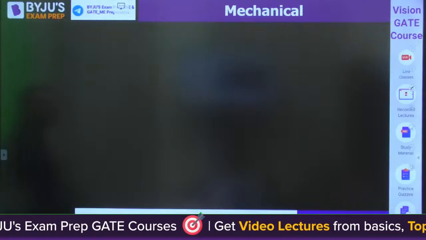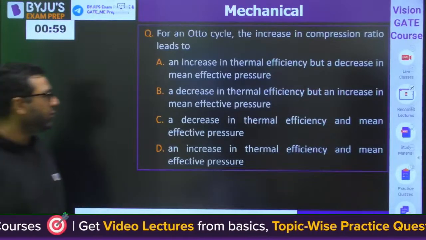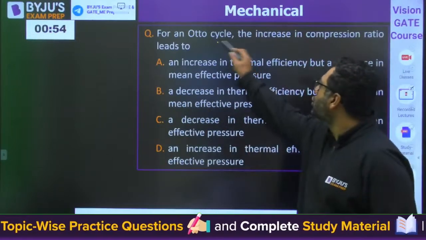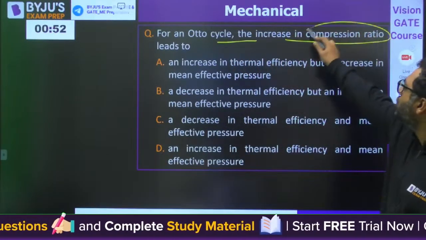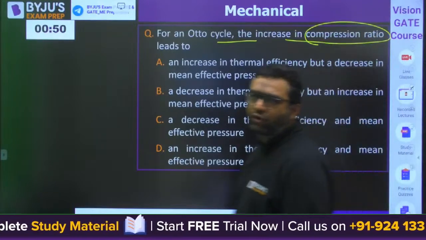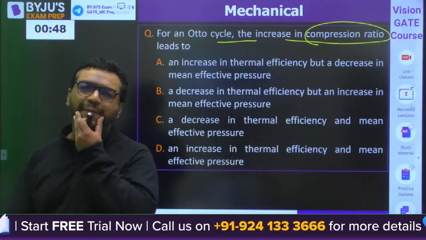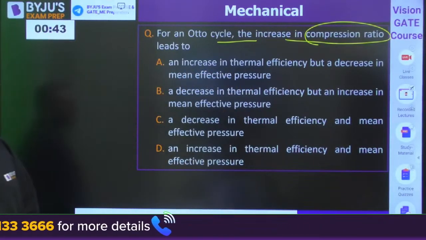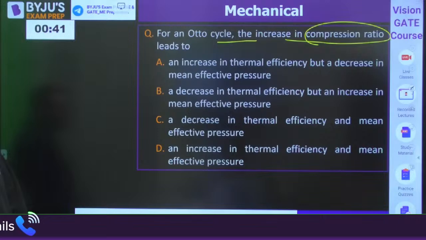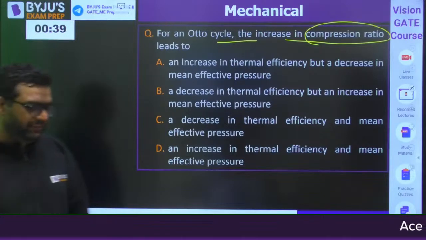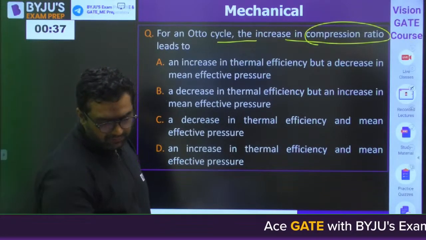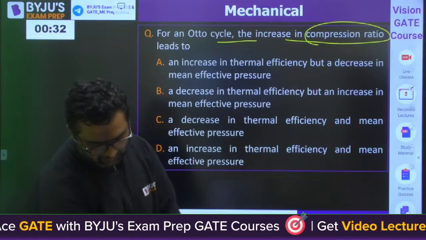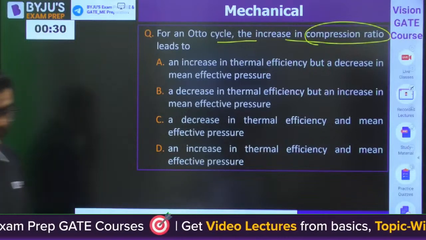Moving further, question from IC engine. Very good. For an Otto cycle, the increase in compression ratio. You know the formula of efficiency. You need to tell with compression ratio increase, whether thermal efficiency will increase or decrease. A, B, C, D, what would be the right answer?